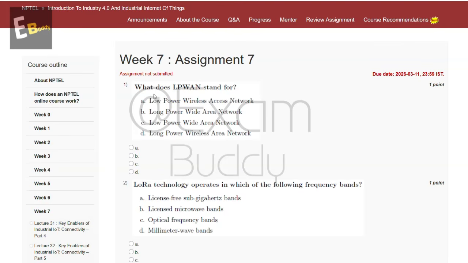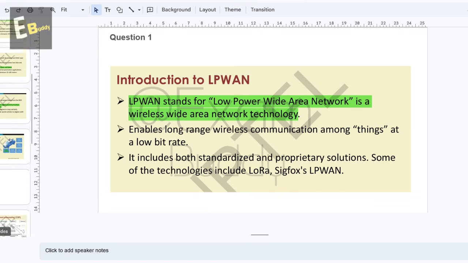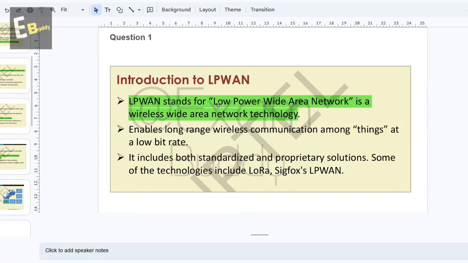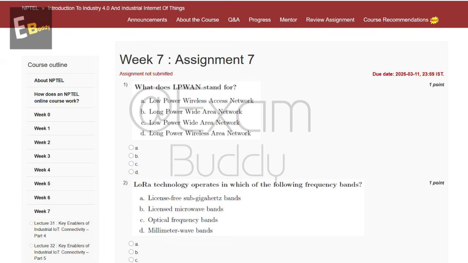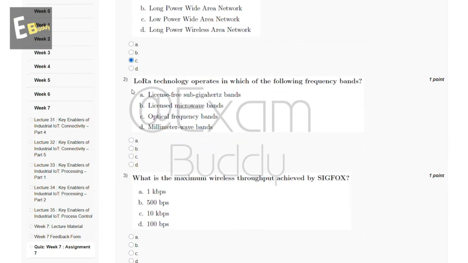So the first question is, what does LPWAN stand for? So these are the options, and now let's check the explanation. The explanation says LPWAN stands for Low Power Wide Area Network, a wireless wide area network technology. So the answer of our first question is C, Low Power Wide Area Network. And now let's go to our question number 2.